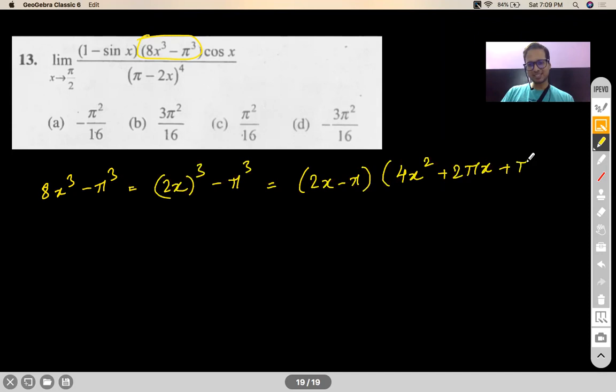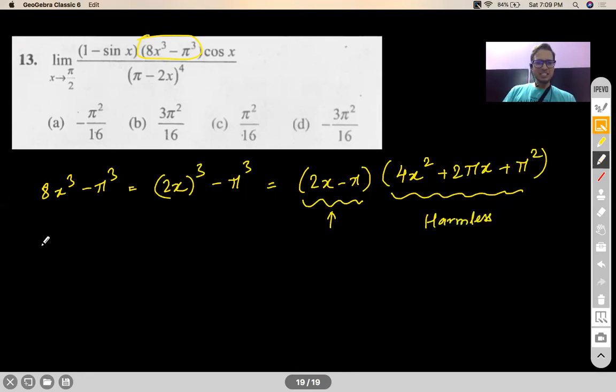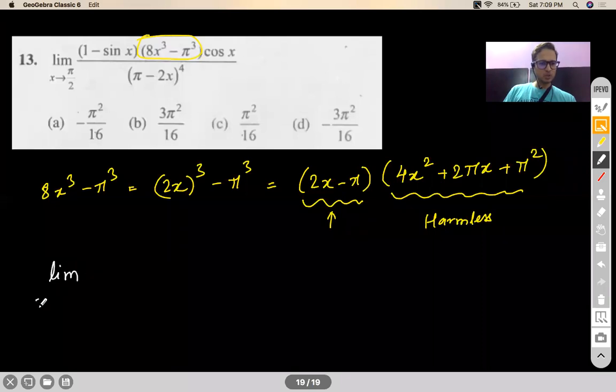plus b square, correct? Now, this guy, of course, when x tends to pi by 2 will become 0. So this is a problem creating term, whereas this is a harmless term. Okay, let me write it like this, harmless term.